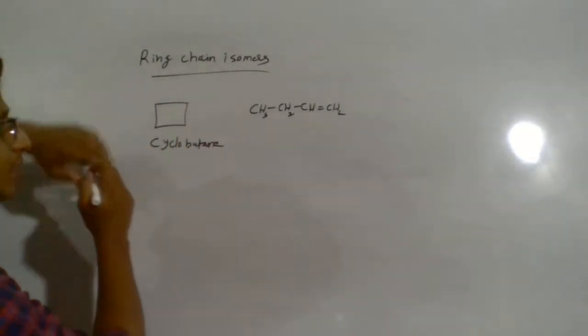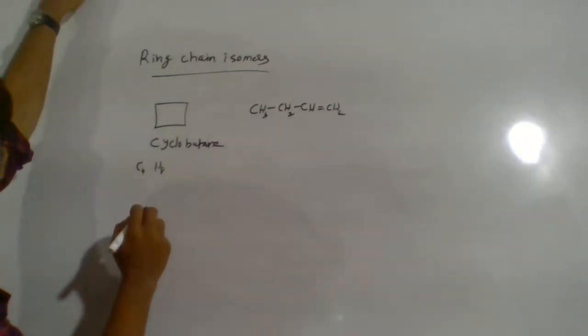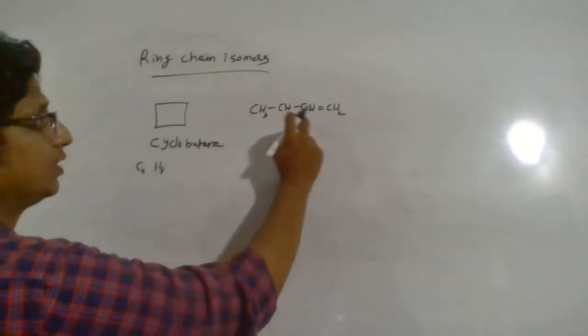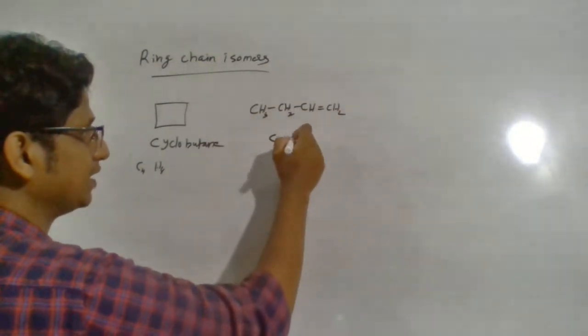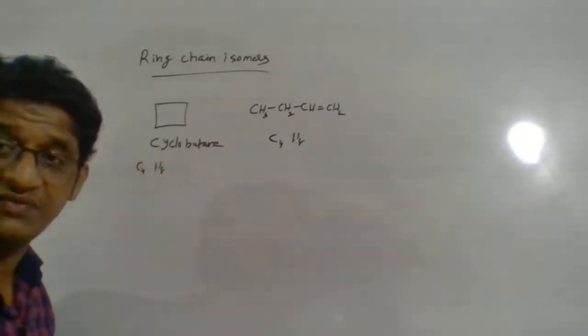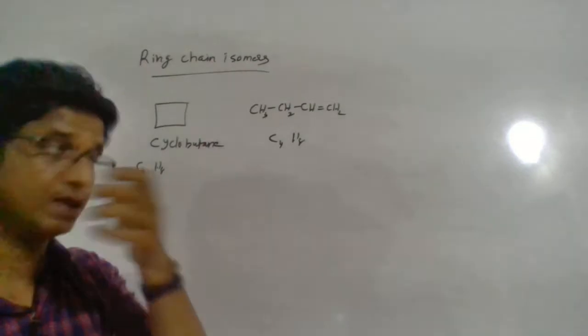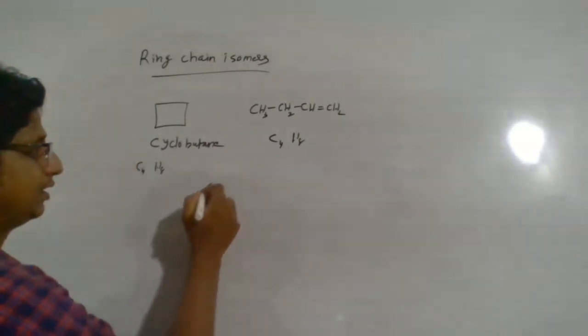So the total molecular formula will be C4H8. Right? Check here: 1, 2, 3, 4 carbon, 3 plus 2, 5, 5 plus 1, 6, 6 plus 2, 8. So they are isomers. What's the difference? One is a ring chain compound, another one is an open chain compound. Right? Let me draw one more.